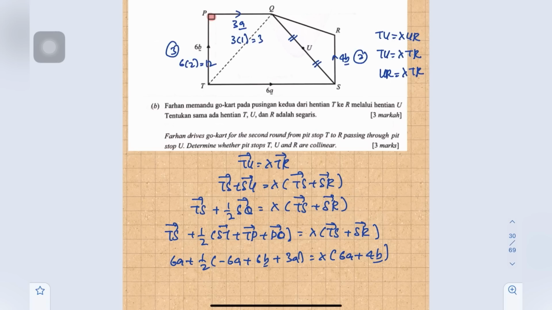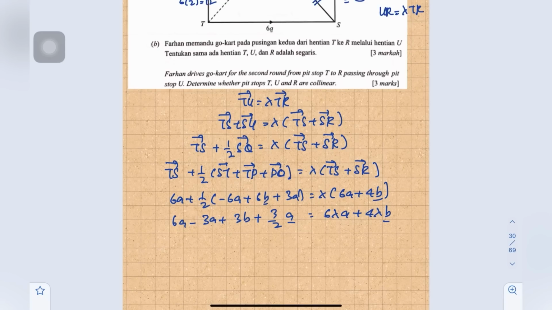Now we simplify: 6A minus 3A plus 3B plus 3 over 2 A equals 6 lambda A plus 4 lambda B. Simplifying, we get 9 over 2 A plus 3B equals 6 lambda A plus 4 lambda B.